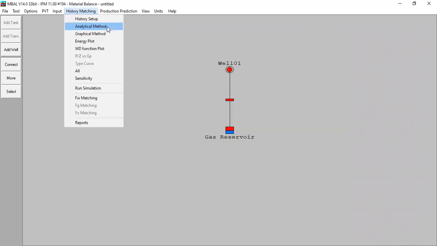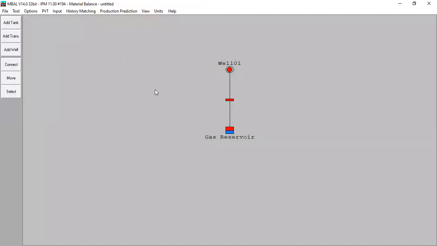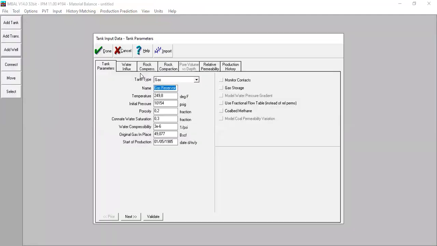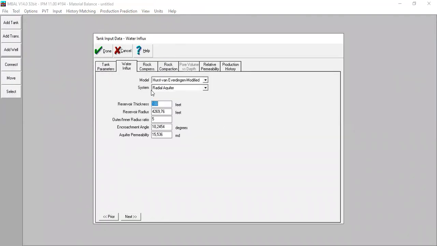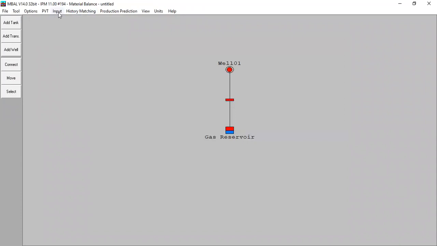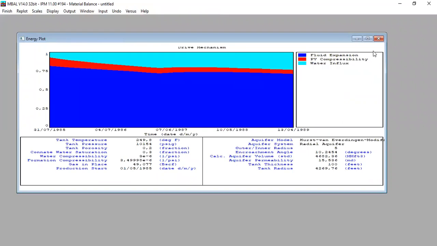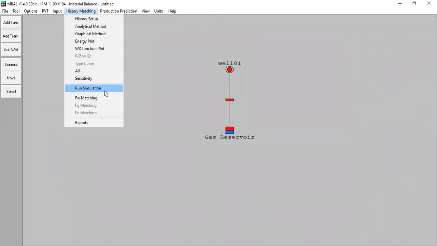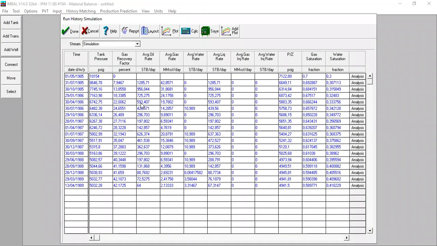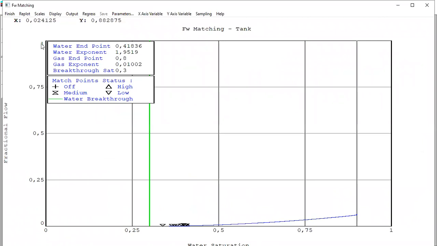We perform analytical history matching. We perform aquifer influx modeling, water influx modeling. We perform graphical method history matching. We create the drive mechanism plot. We perform simulation to do the history matching. We have done the fractional flow matching.